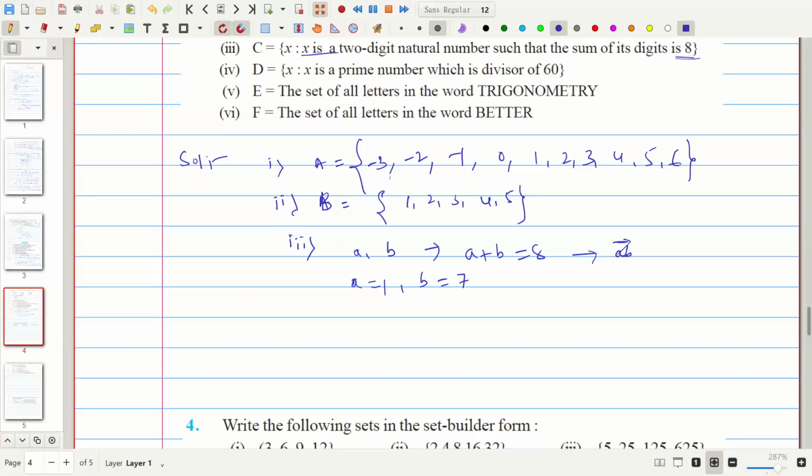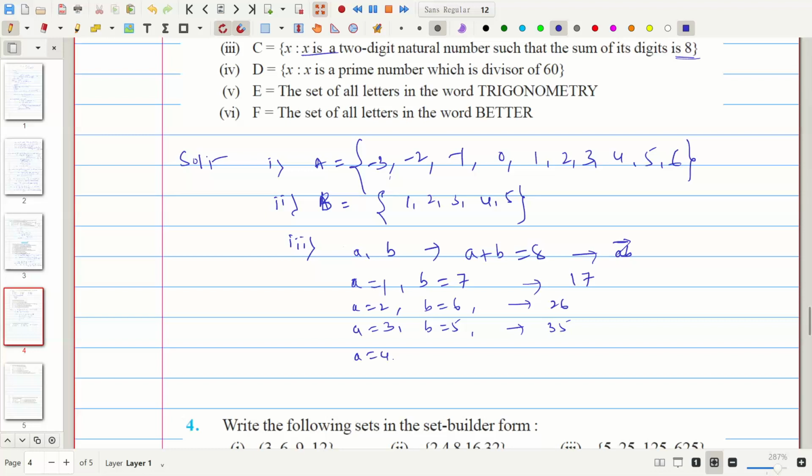1 plus 7 is 8, then it is 17. A is equal to 2, sorry, and A is equal to 2, then B is what? 6. Then it is 26. And A is equal to 3 and B is equal to 5. It will be 35.